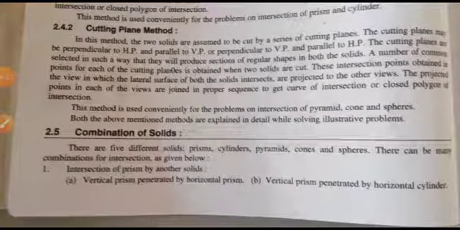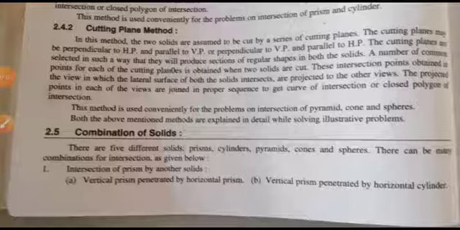Cutting plane method. In this method, the two solids are assumed to be cut by a series of cutting planes. The cutting plane may be perpendicular to the horizontal plane and parallel to the vertical plane, or perpendicular to the vertical plane and parallel to HP. The cutting planes are selected in such a way that they will produce a section of regular shape in both the solids. A number of common points for each of the cutting planes is obtained when two solids are cut.